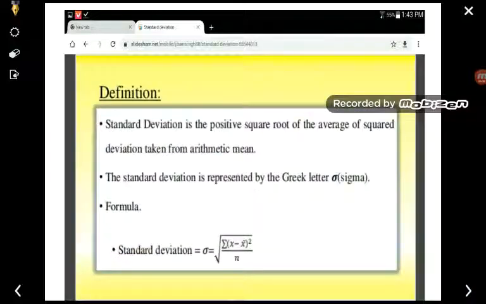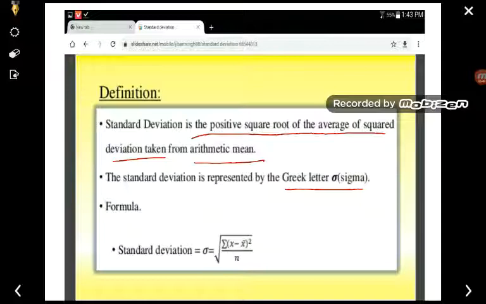So the standard deviation is the positive square root of the average of the squared deviations from the arithmetic mean. So it is a positive value. It is denoted by the Greek letter sigma.